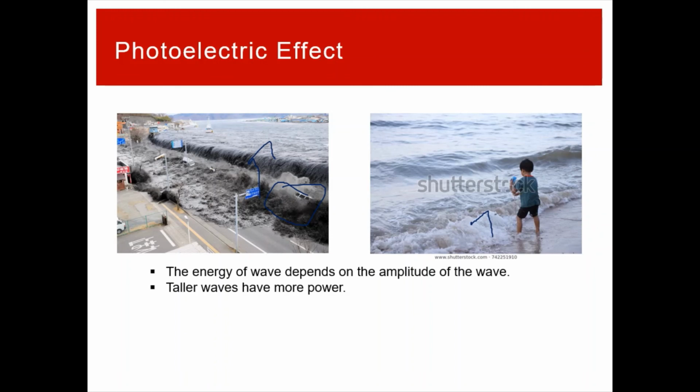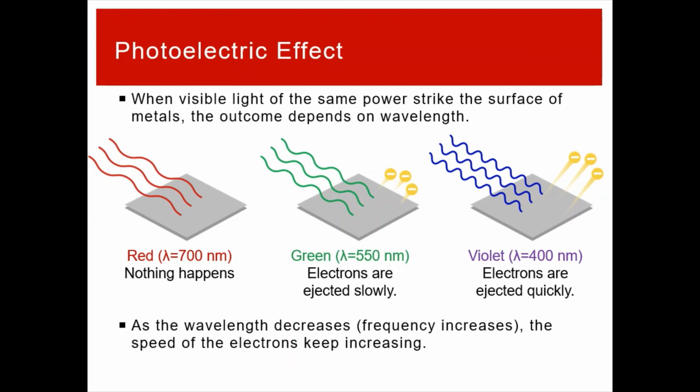When you're dealing with general waves, amplitude is the determining factor for power. So with water waves, that's what we can look at. That wall of water, you can tell, is going to have a lot of power to it. For light, this isn't the case though. If you take a piece of metal and you shine visible light on it, if you make that light brighter, you would think that it has a higher amplitude, there's more light, there's more power, it would be able to do more.